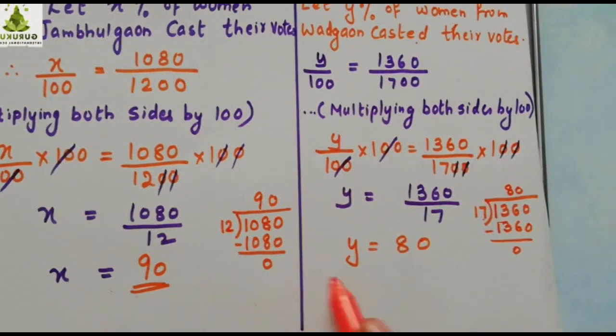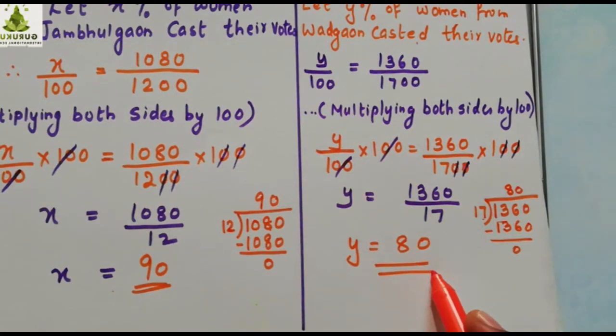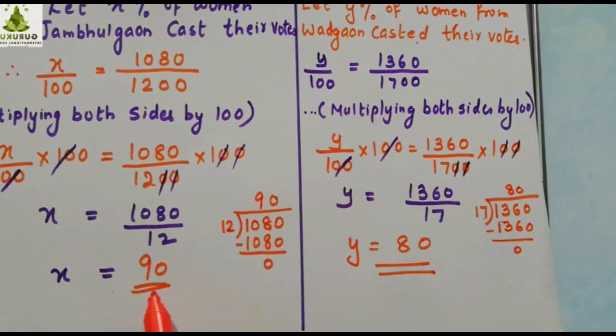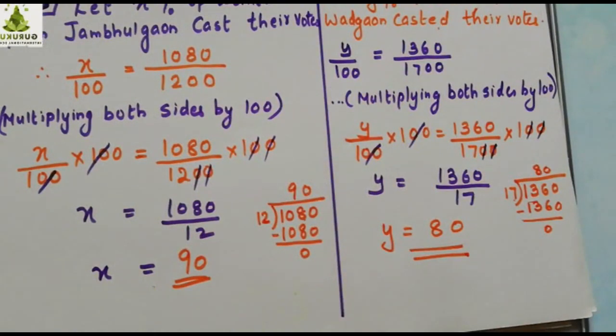Now which is greater here? X is greater or Y is greater? You see, X is greater than Y. So the women from Jambul village cast a greater proportion of votes. From which village is it greater? From Jambul village. Is it clear? From Jambulgaon, a greater number of women went for voting.